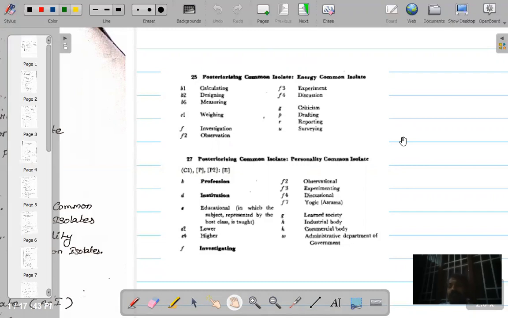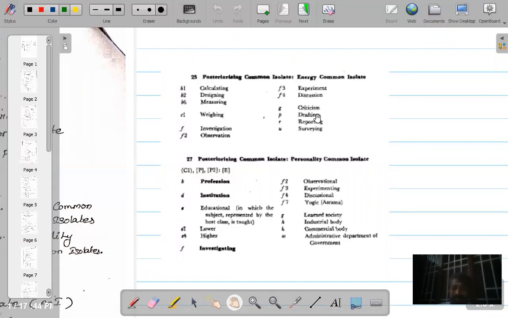Very simple. If you want to add this number surveying, what you can do is that after 2.44, for energy isolates, the connecting symbol is colon. You can put colon and then you can write W. That becomes surveying of Indian libraries.